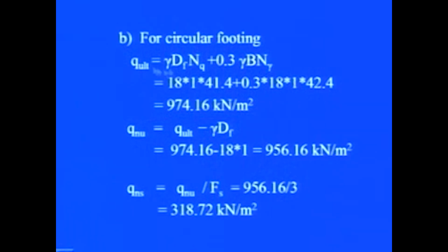For the case of circular footing, this factor in this equation is 0.3 and other factors remain the same. We substitute values, we get q ultimate, then q net ultimate, and finally q net safe. The values of q ultimate, net ultimate and q net safe are 974.16 kilonewton per meter square, 956.16 kilonewton per meter square and 318.72 kilonewton per meter square respectively.